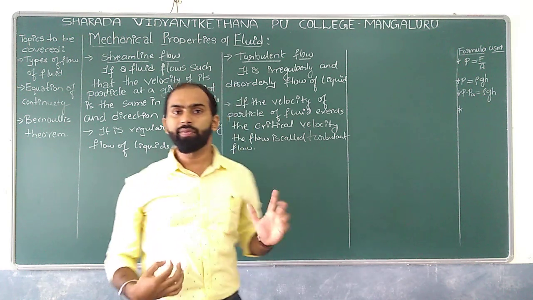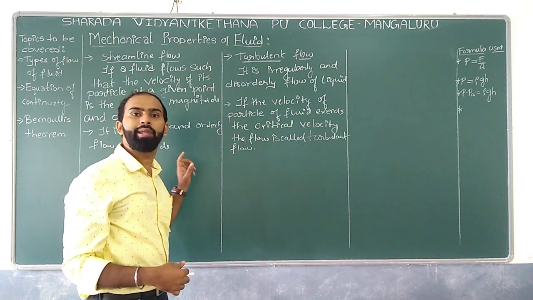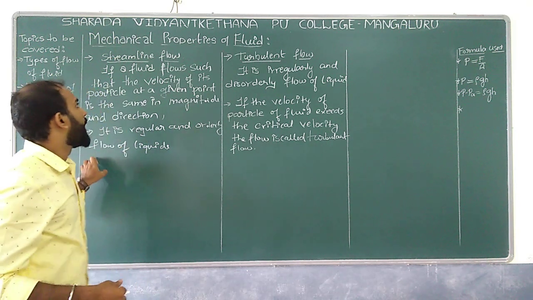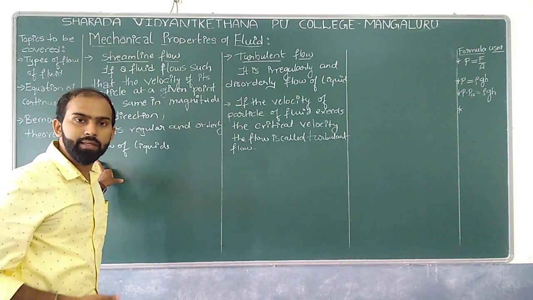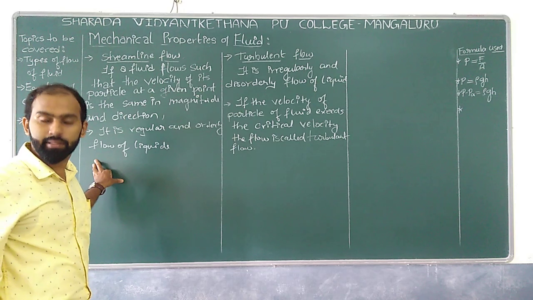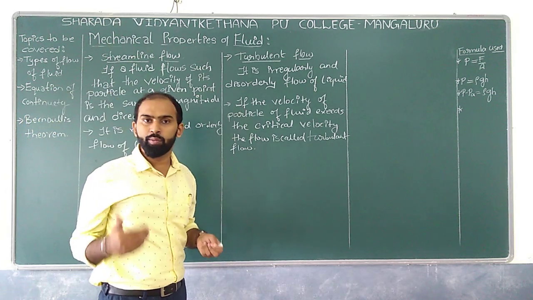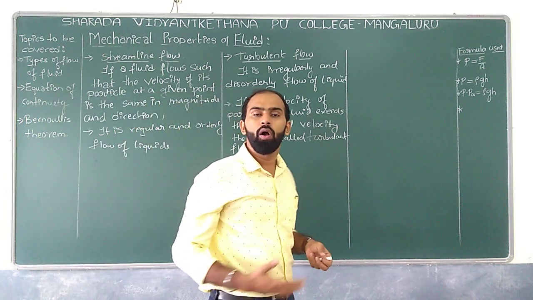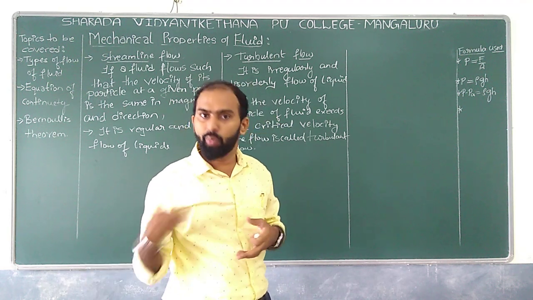According to the definition on the board, streamlined flow is when a fluid flows in such a way that the velocity of the particles, whenever a fluid moves from one point to another, obviously moves with some velocity.